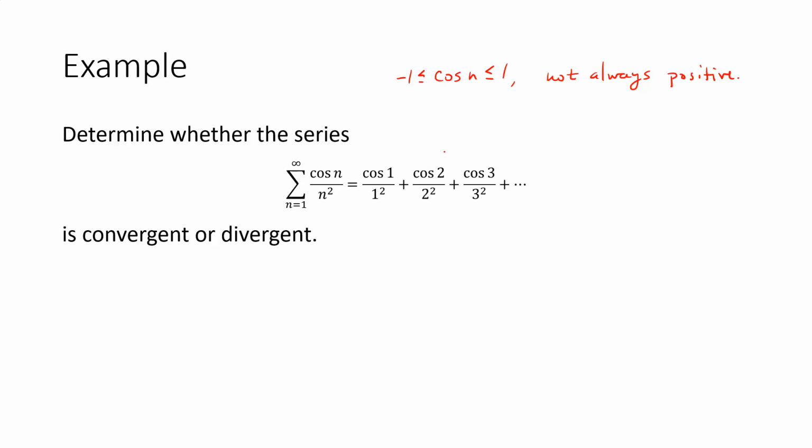So this is a series that does not have all positive terms. If I wanted to use a comparison test, I would not be able to with the series the way it's written, because the comparison test requires the series to have all positive terms.